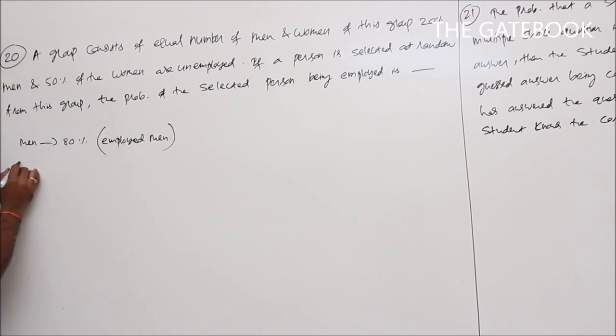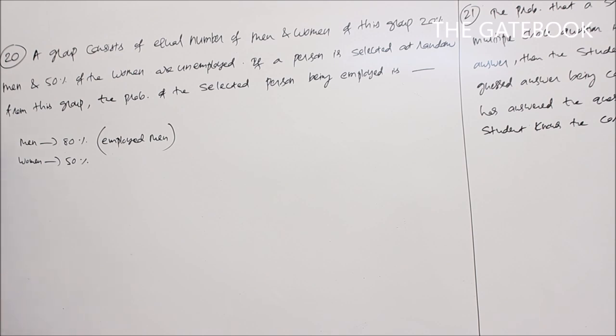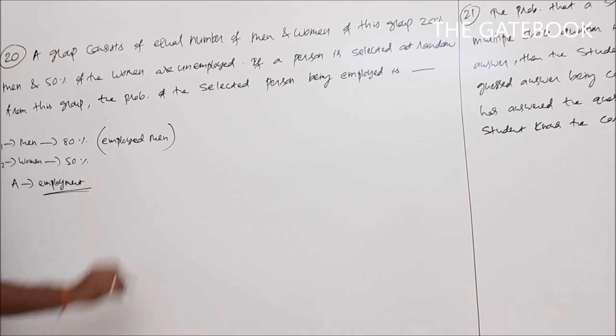What about unemployed women? Given 50%. So employed women are 50% only. Here there are two categories, men and women. So let E1 refer to the men group, E2 refer to the women group. What is the attribute here? The attribute is employment.